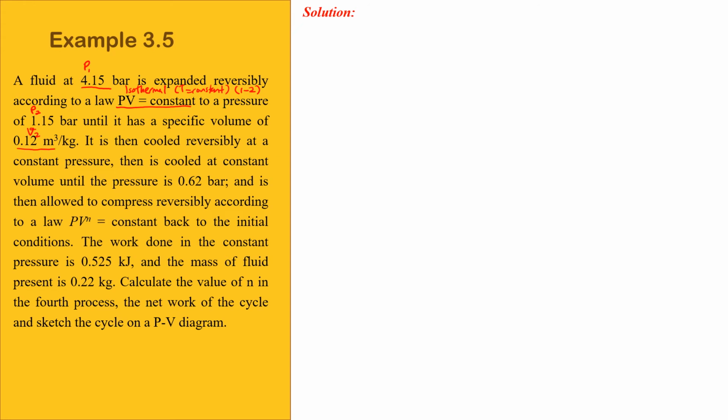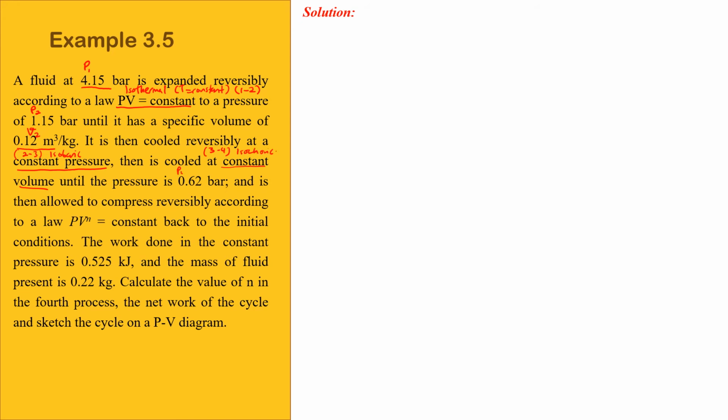So ni adalah V kecil 0.12, is cooled reversibly at a constant pressure. Okay, at state 2 to 3 dia adalah isobaric constant pressure, and then it's cooled until constant volume pula. Jadi 3, 4 dia adalah proses isochoric.